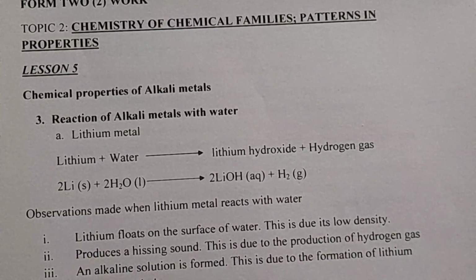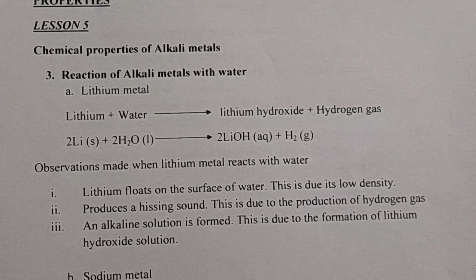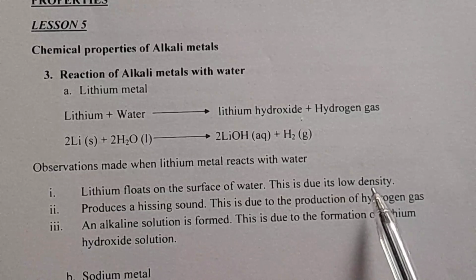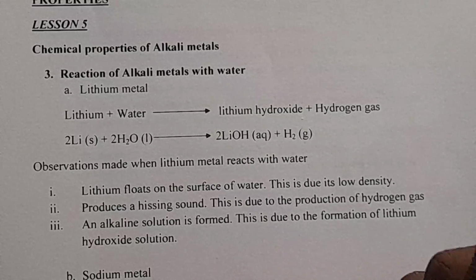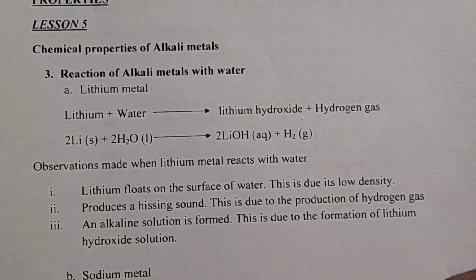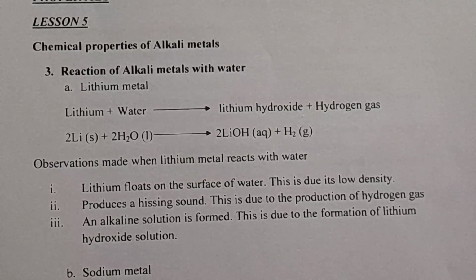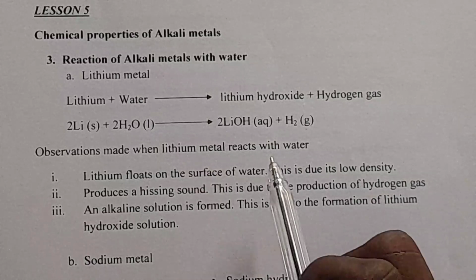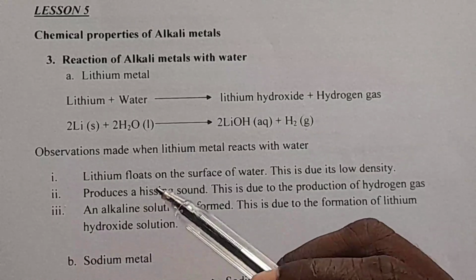So the first observation: lithium floats on the surface of the water. Why is lithium floating on the surface of water? We are told this is due to its low density, or we can say this is because lithium has a lower density than water, or you can say this is because lithium is less dense than the water. That's why it's floating on the surface of the water. And remember, learners, the observations made when lithium reacts with water are the same as those for sodium and for potassium. We will get only some small changes.